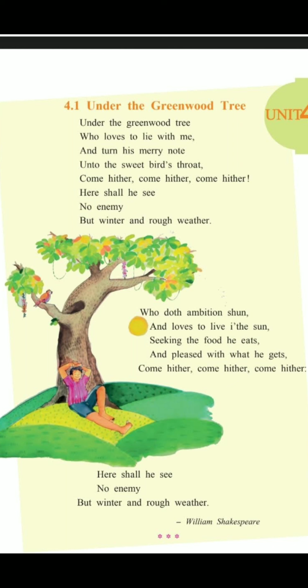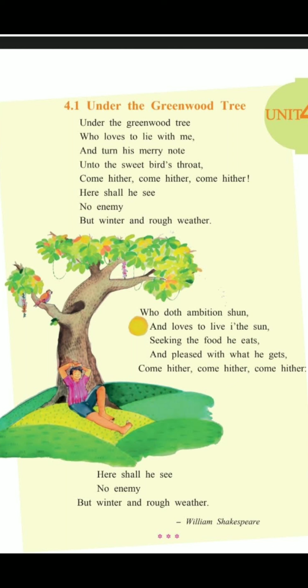Now, if you look at the rhyme scheme of the poem, look at the lines out there. You have under the greenwood tree, so you have tree, and then you have next line, the last word is me. So, tree is rhyming with me, therefore, it will be A. Then you have note, throat, so that is rhyming together, therefore, it will be B. And then you have hither.